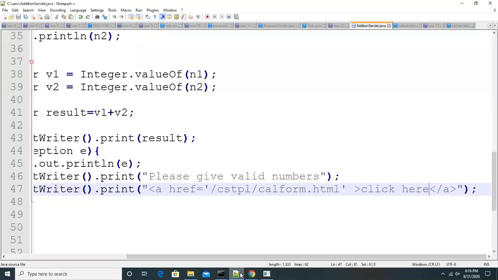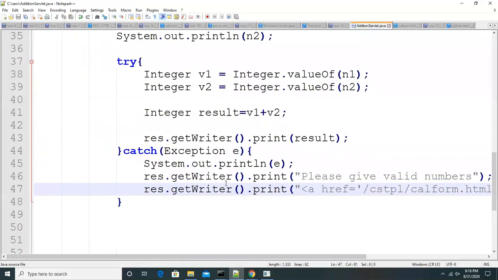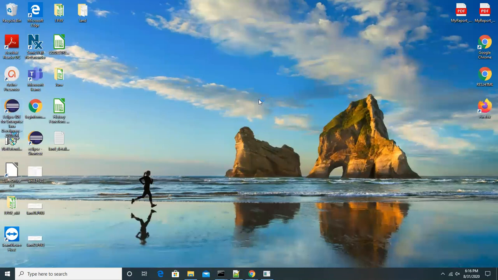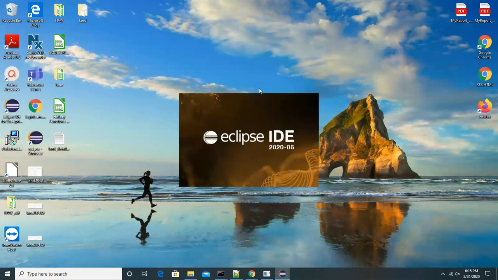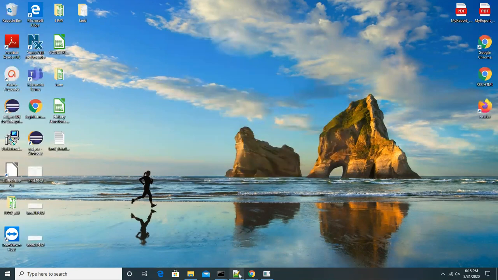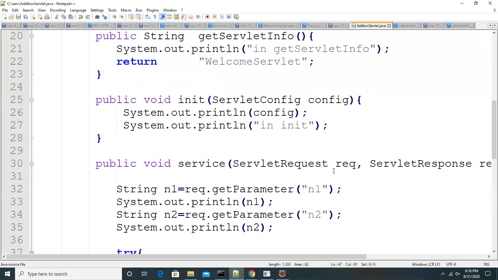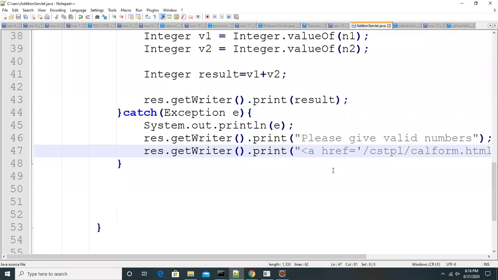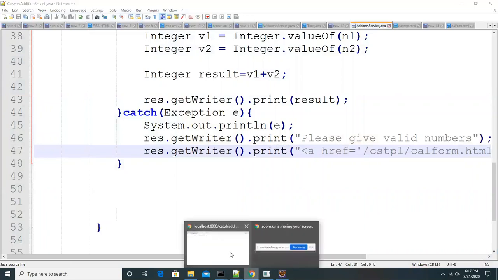For that, you can do one thing. Let me go to Eclipse. What I am trying to do is incorporate the HTML code at the servlet level. The problem here is the response is coming successfully.